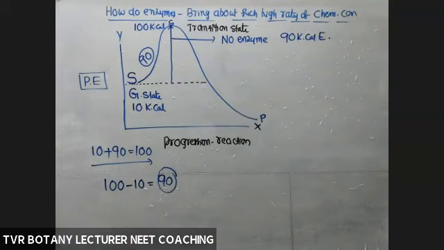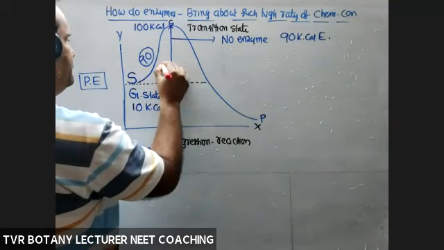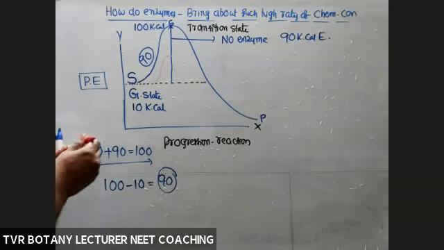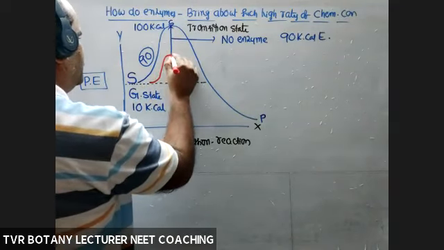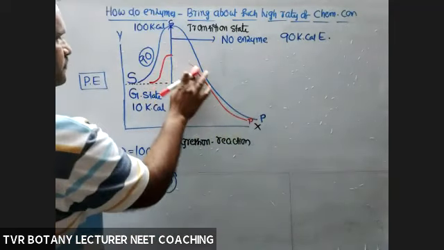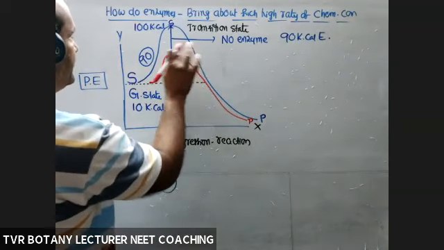There is no enzyme. Now, in the presence of enzyme, what about the activation energy, or Gibbs free energy, or energy consumed, to convert into product? This is the energy level that is required.